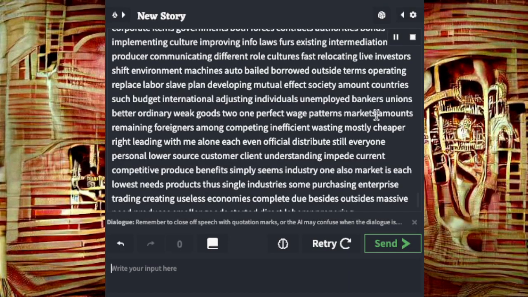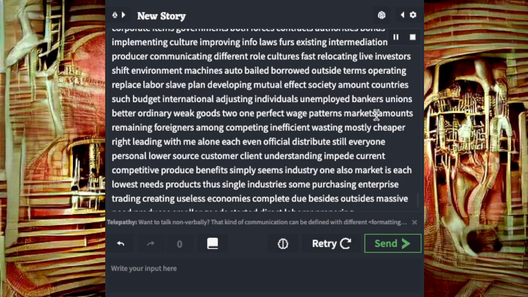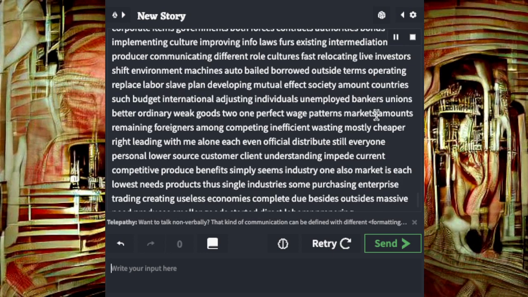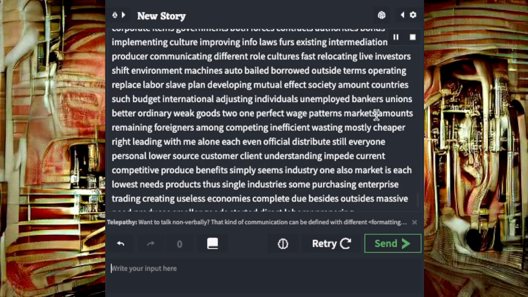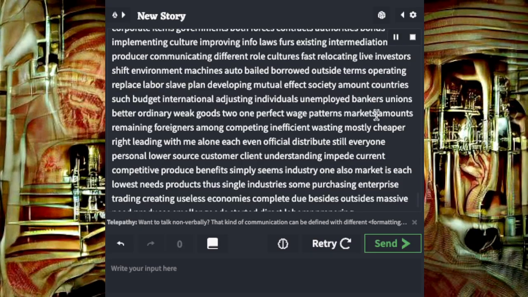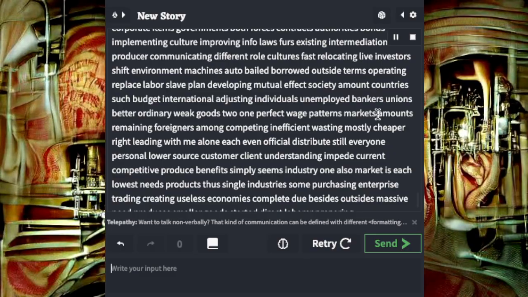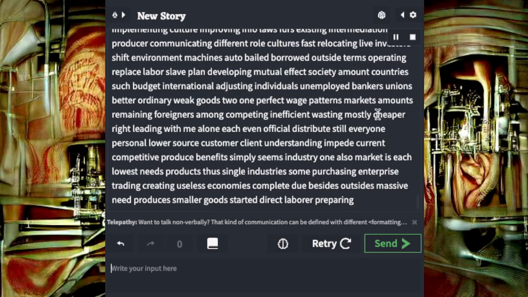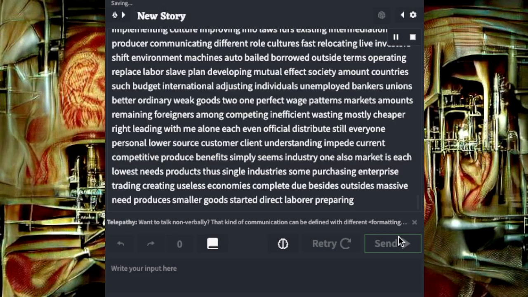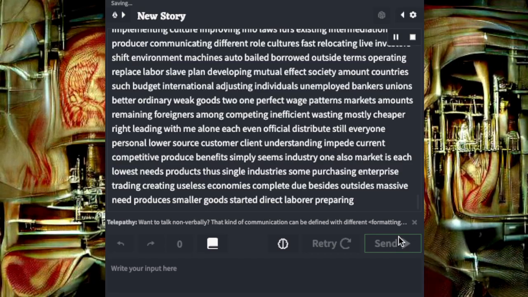Investors shift environment, machines, auto, borrowed outside terms, operating, replace labor, plan, developing, mutual effects, society, amount, country, such budget, international, adjusting, individuals, unemployed, bankers, unions, better, ordinary, weak goods to one, perfect, wage patterns, markets, amounts, remaining, foreigners among, competing, inefficient, wasting, mostly cheaper, right, leading, each even official, distribute, still everyone, personal, lower